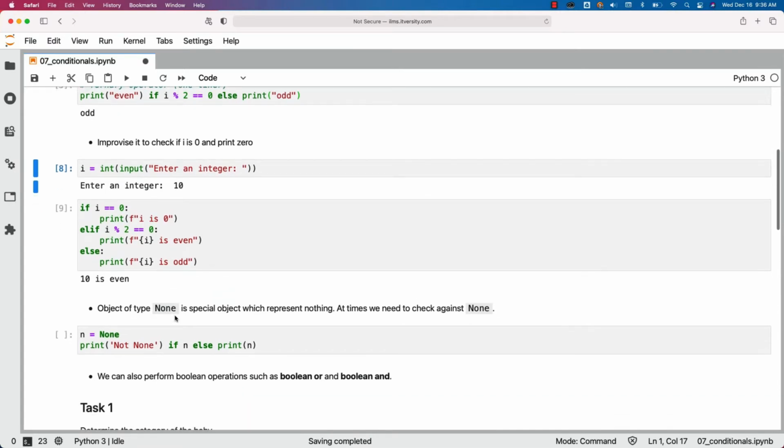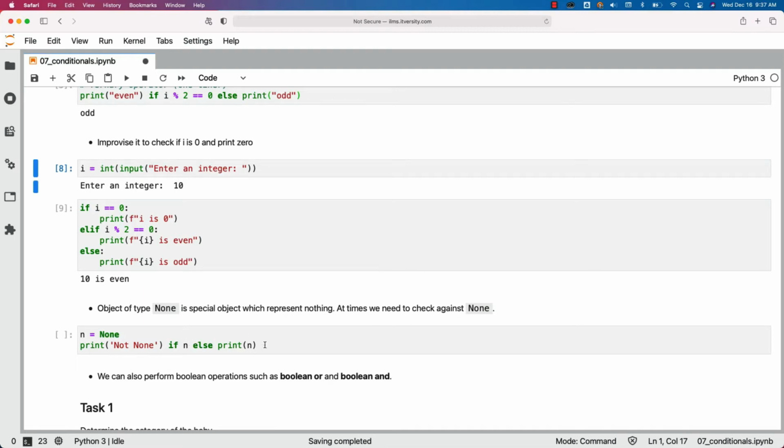There is something called None in Python. It is a special object which represents nothing. At times we need to check against None, especially when we take care of database operations or database programming. There might be null values in the database tables. We want to process those as part of Python as a programming language. In that process, we might have to compare against None. If that is the case, this is how it will look.